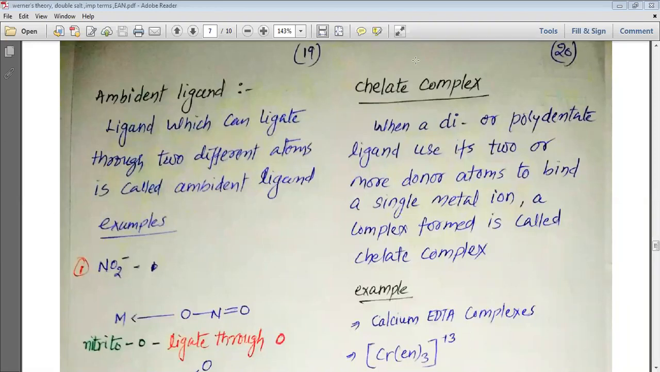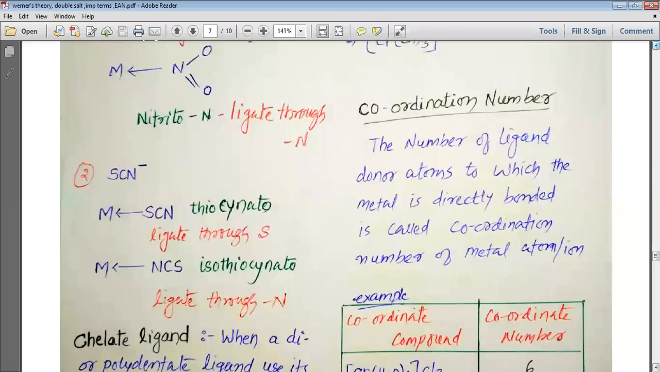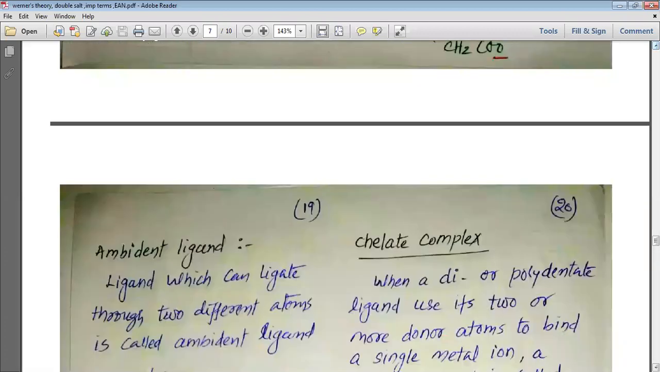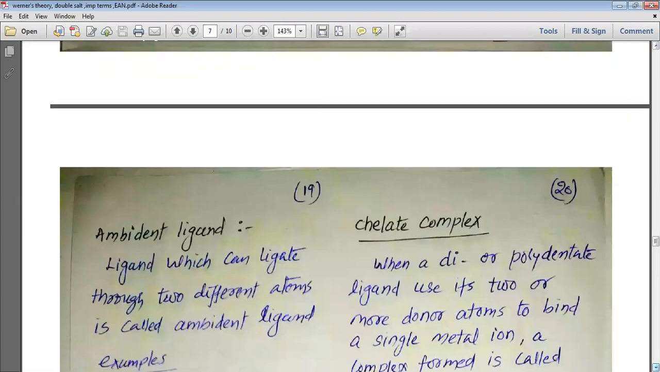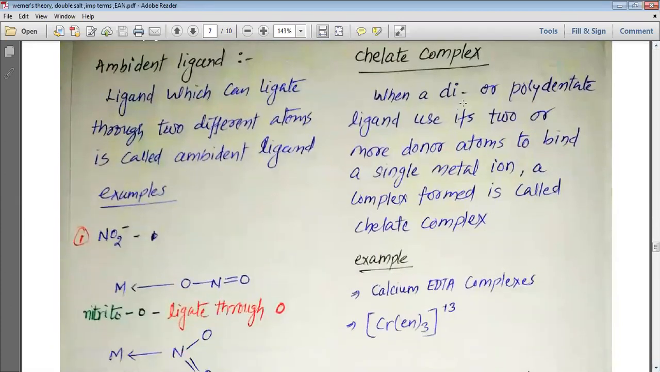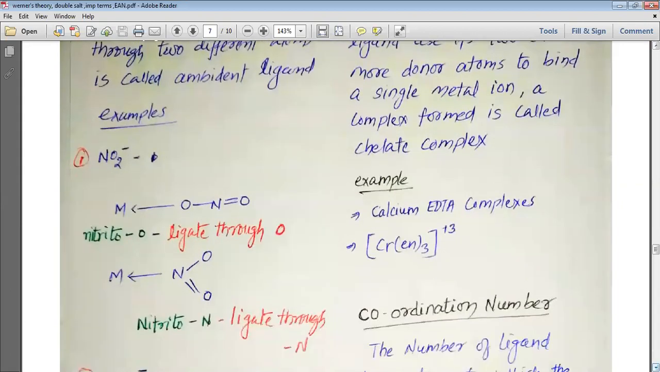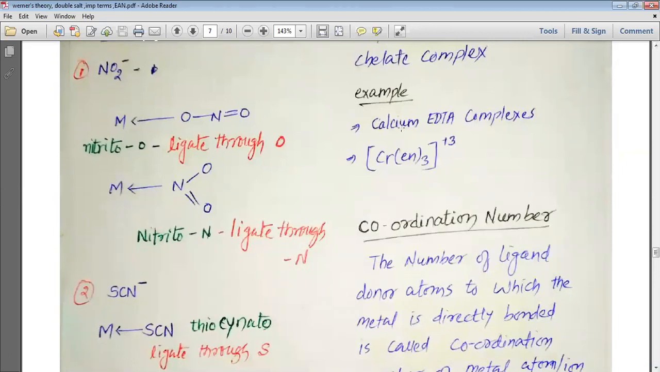Now we are going to study the chelate complex. When a di or polydentate ligand uses its two or more donor atoms to bind a single metal ion, a complex is formed. Such a complex is called the chelate complex. Let us look at various examples of chelate complexes, like the calcium EDTA complex.